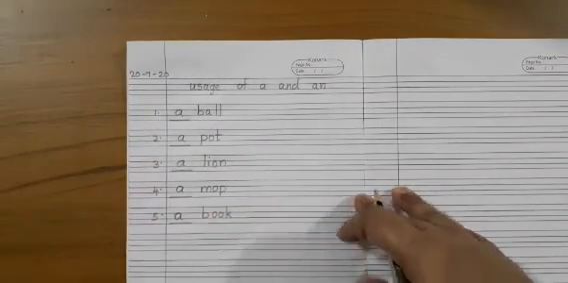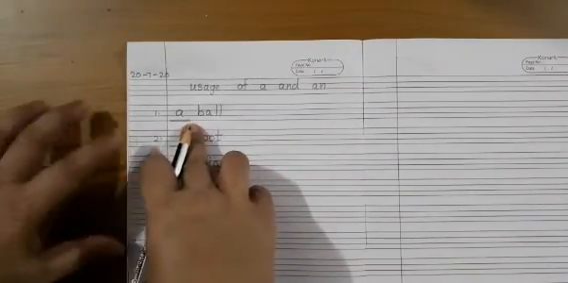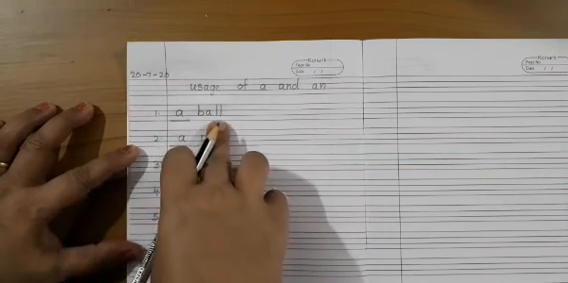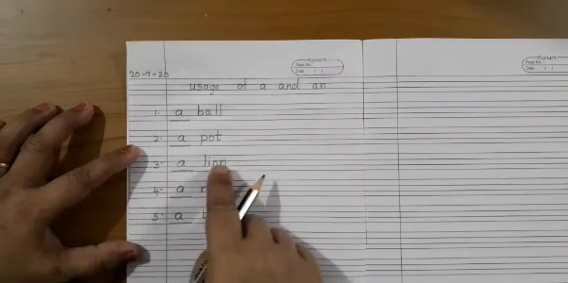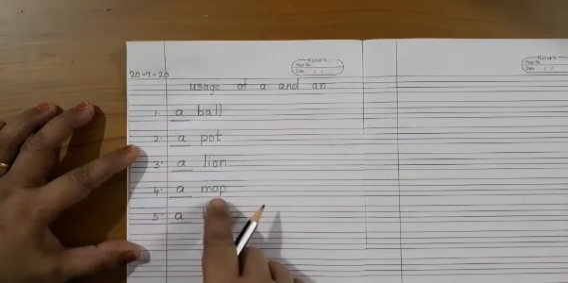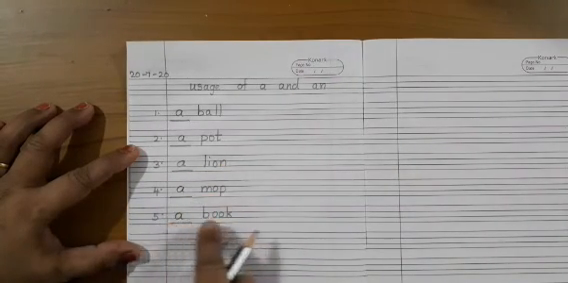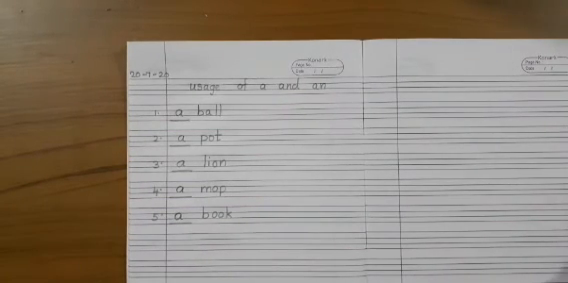Okay children, we shall go through these words once again. A ball, a pot, a lion, a mop, and a book. Okay, children, is it clear for you now? Where to use a? Okay, now the next class we'll see where to use an.